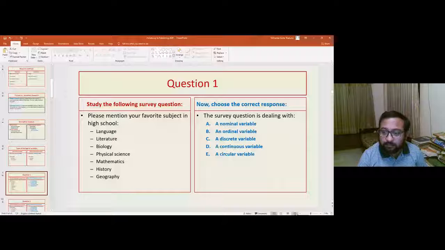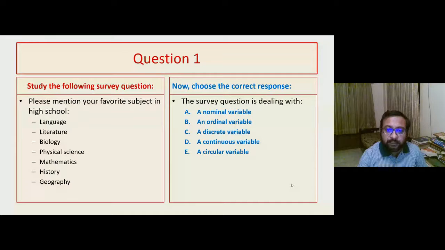More people are answering. I'm sharing the screen once again for those who need the options. A is nominal, B is ordinal, C is discrete, D is continuous, and E is circular.